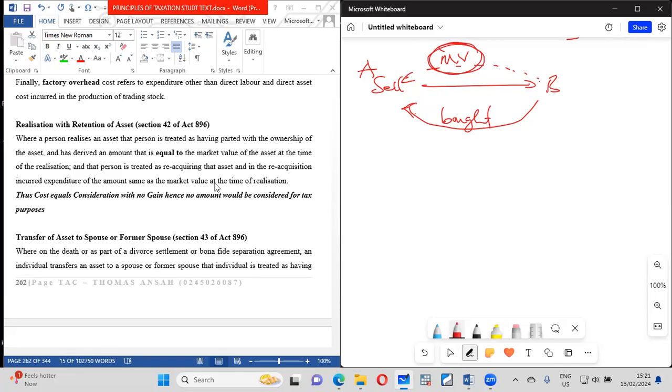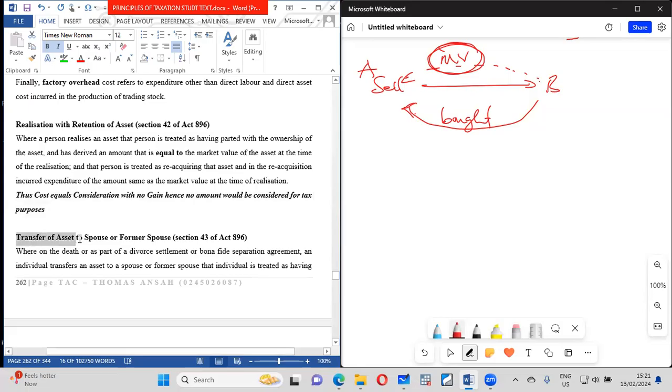The value of the money you used to buy is the same as the value of money you collected when selling. So the cost is equal to the consideration, and therefore there is no gain and no tax. So if there is a realization with retention, there is no tax effect.